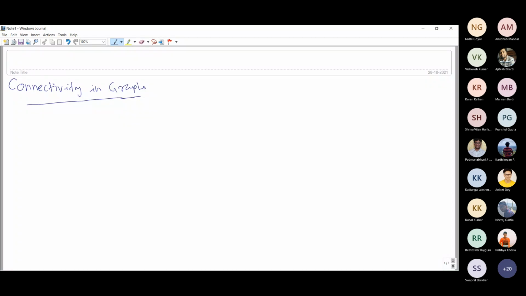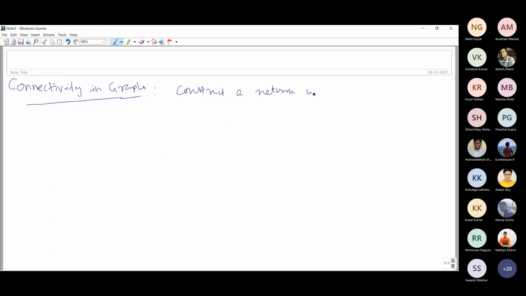Well, I'll give you one example. Suppose you are given eight nodes. We have to construct a network with 8 nodes and 16 links.